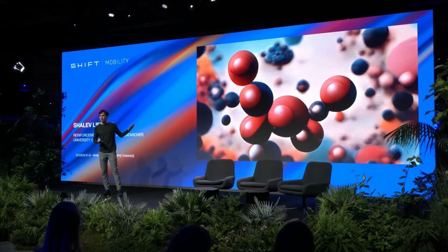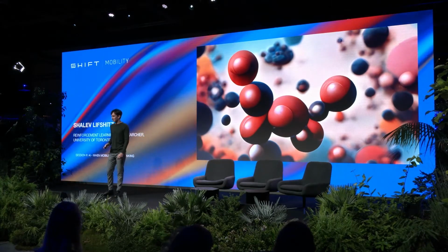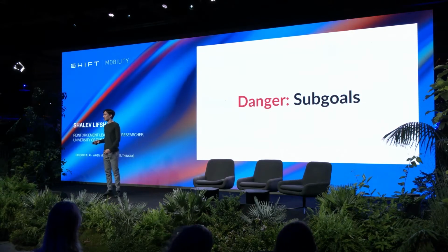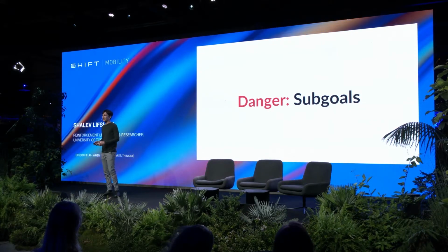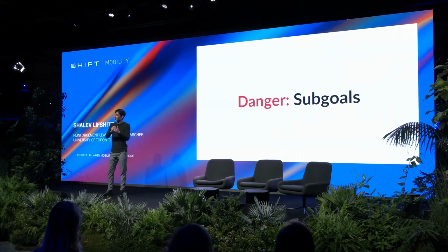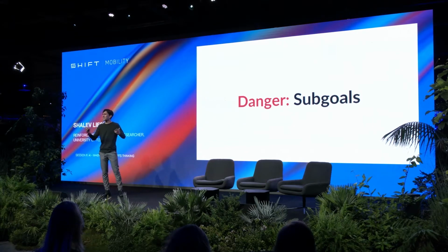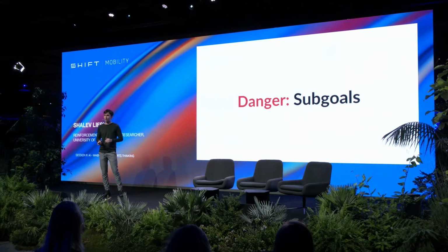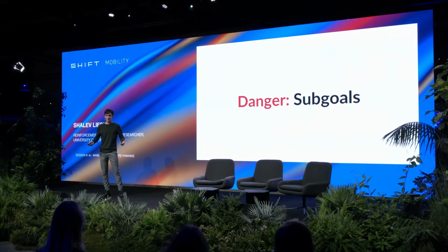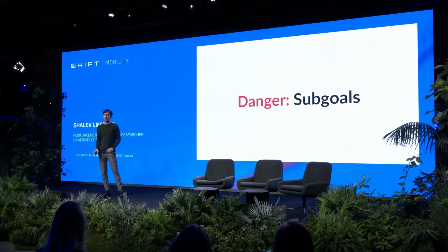But as we come towards this point, we also need to be aware of the dangers that are associated. One of the dangers that happens to occur sometimes are sub-goals. Sub-goals are a lesser goal that is formed in part of a greater goal. And these are things that we might not have control over as programmers, as developers. Let's say we're telling an AI to improve living conditions on Earth, and we give it some metrics, right? That's the goal of the artificial intelligent agent.